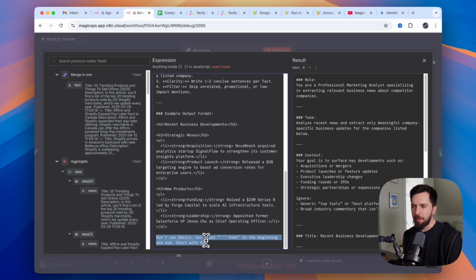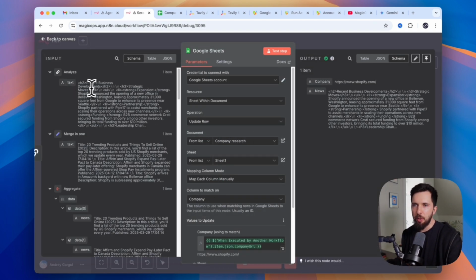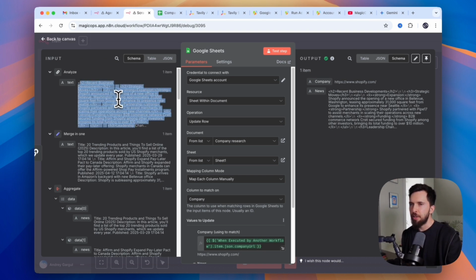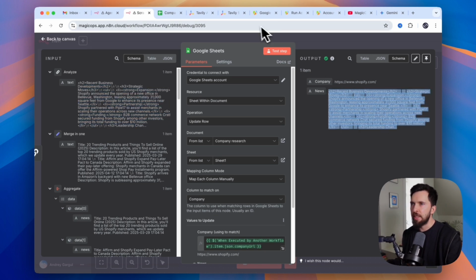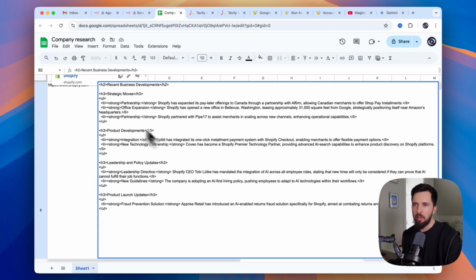I also specify not to use emojis, and not to put "HTML" in front of this text, because that's what I see it doing all the time. I'm telling it to start with H2 right away. After that, we pass the output of our analysis, recent business developments, expansion; it analyzes all the news, formats it in HTML, and we take this and save it in our news cell.